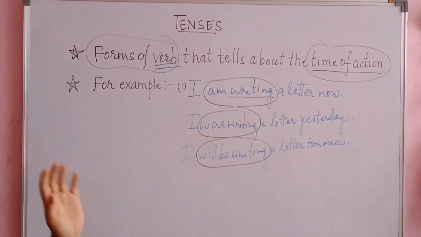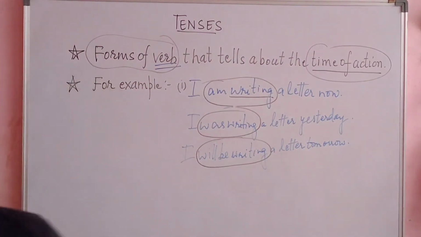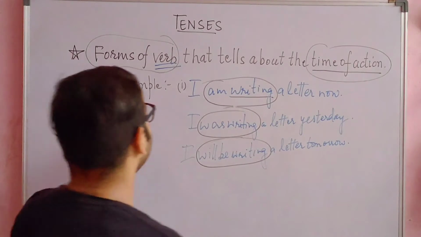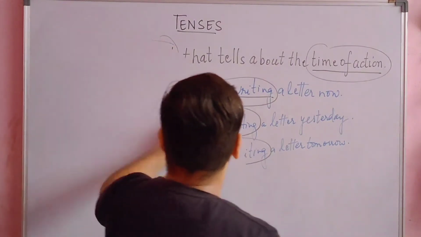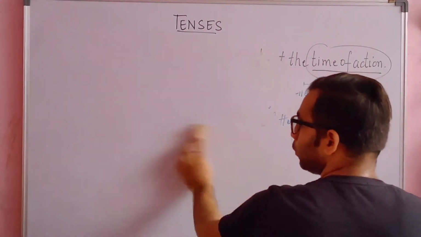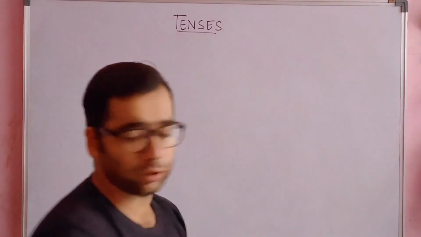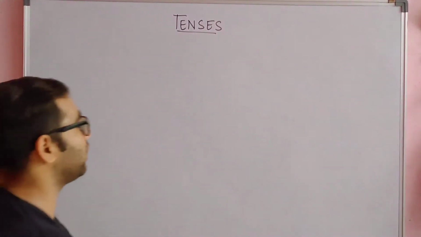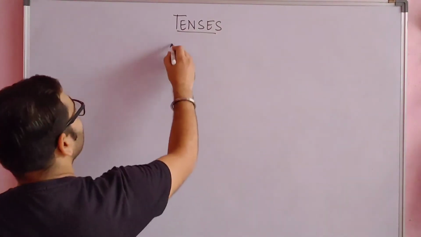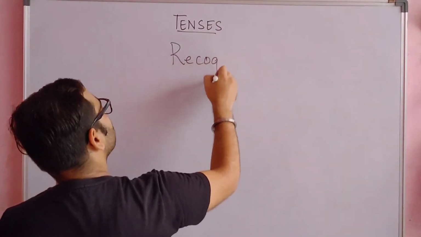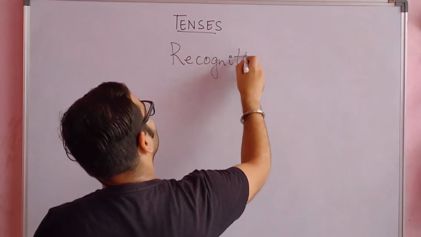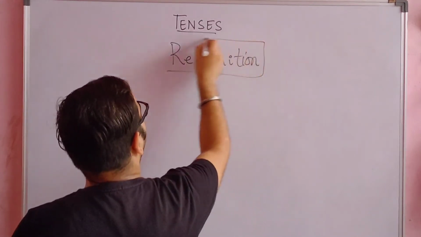Now, the confusion children face is to recognize the tense. You all have to make the notes. Be very particular, children. Nobody should come without the notes notebook. Everybody has to prepare the notes, whatever I am writing on the board. Today I will be discussing recognition. This is your heading for the notes.